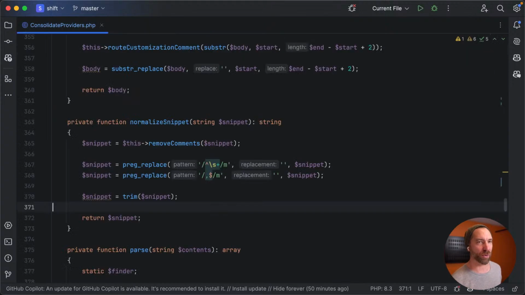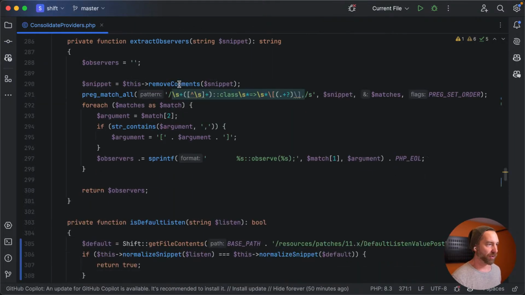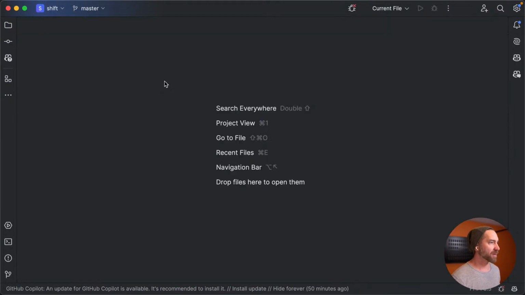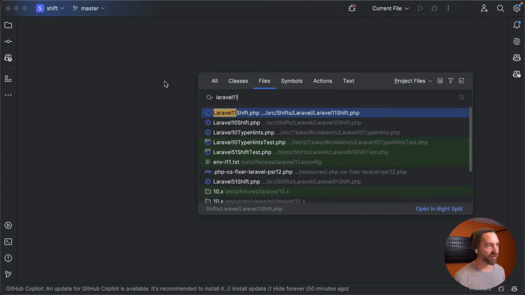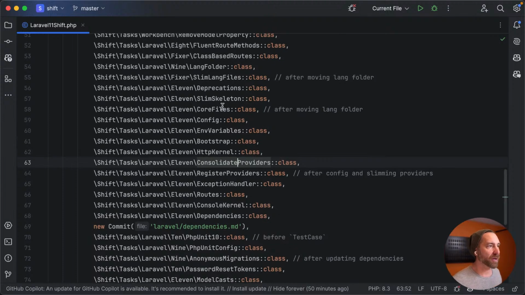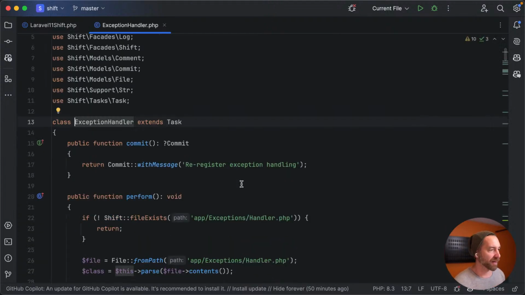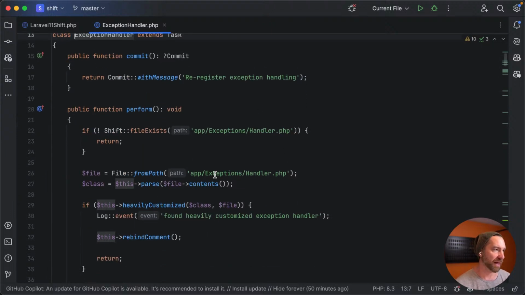I don't know. Let me know in the comments, viewers. Are you using Sentry? Who uses Sentry? I know there's a bunch of other things. I know Spatie has something, but I think enough people are probably using Sentry that this would be a nice little touch. Let's go look. I think I have a handler in here. Here's an exception handler. It's got its own task. Probably wouldn't be that hard to mess with it. So let's see what this is currently doing and see if there's an opportunity to easily drop this in place.